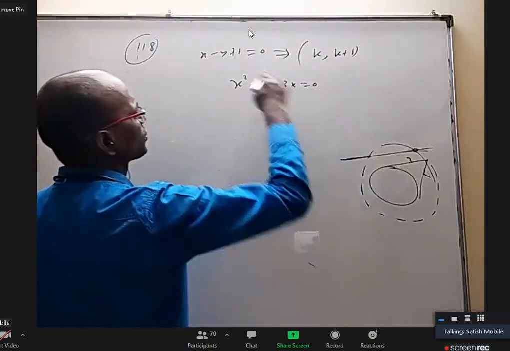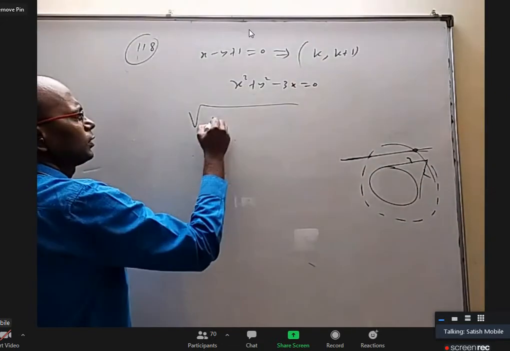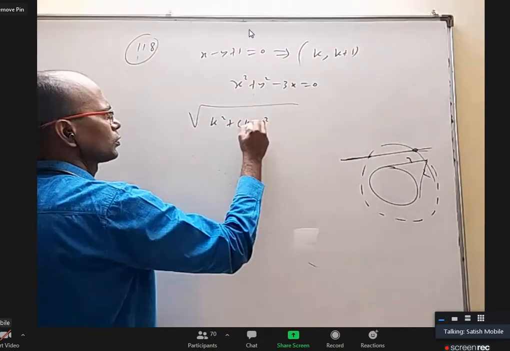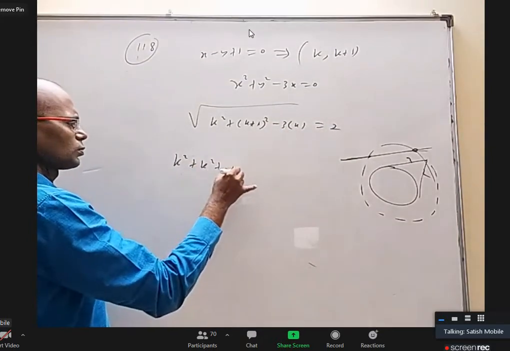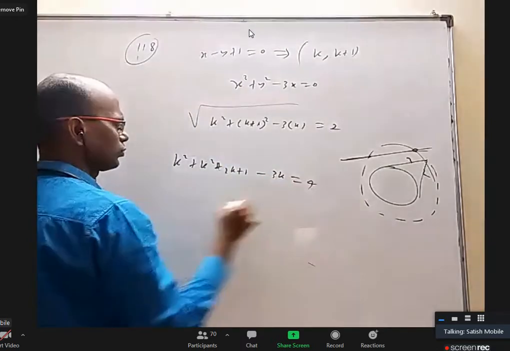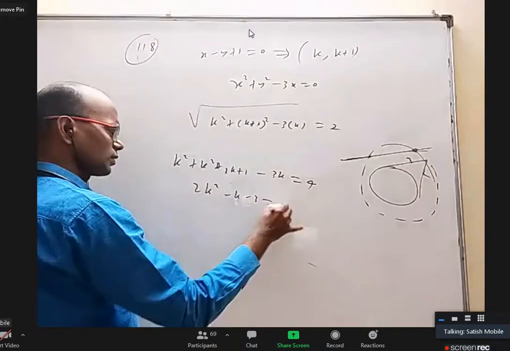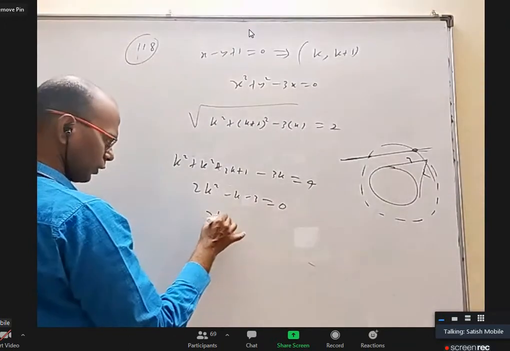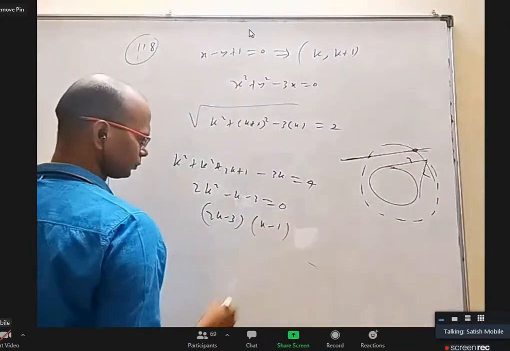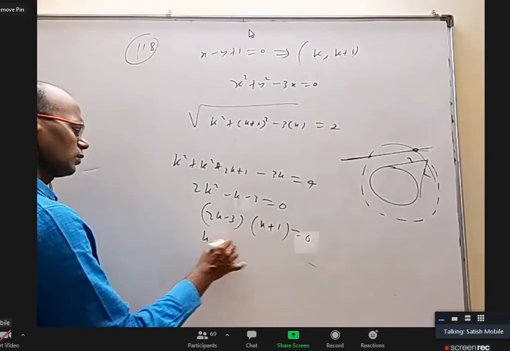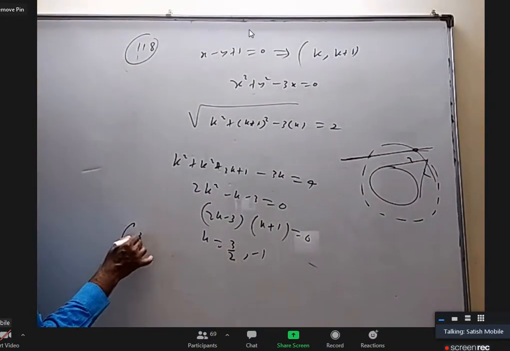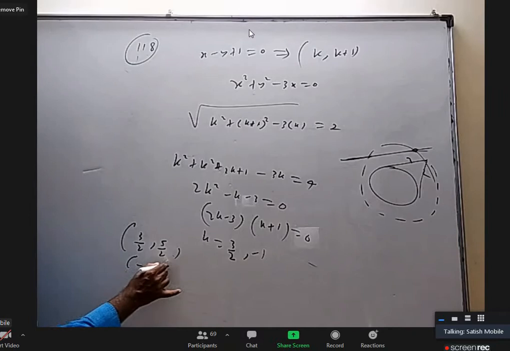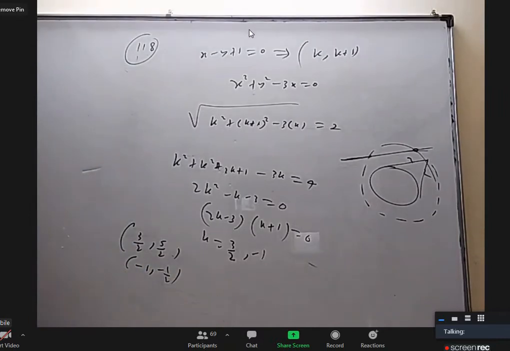Instead of taking the circle, we took the general point and applied the length of tangent formula: k square plus k plus 1 whole square minus 3 into k is equal to 2. Squaring, k square plus 2k plus 1 minus 3k equal to 4. 2k square minus k minus 3 equal to 0. Minus 3k plus 2k. 2k minus 3 into k plus 1 equal to 0. k equal to 3 by 2 and minus 1. If you put 3 by 2, it will be 3 by 2 comma 5 by 2. If you put minus 1, it is minus 1 comma 0. Is it okay? 118? Yes, sir.